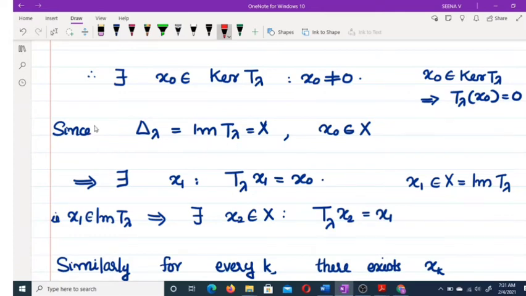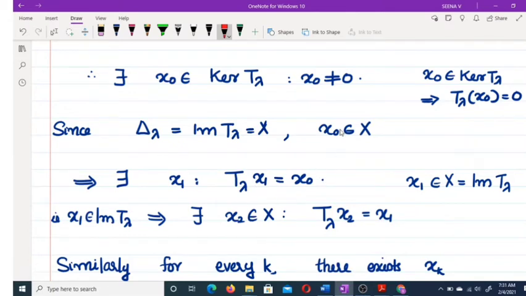But we have assumed image of T lambda equal to X, and x naught belongs to capital X. So x naught belongs to range of T lambda. There exists an x1 in X such that T lambda x1 is equal to x naught.